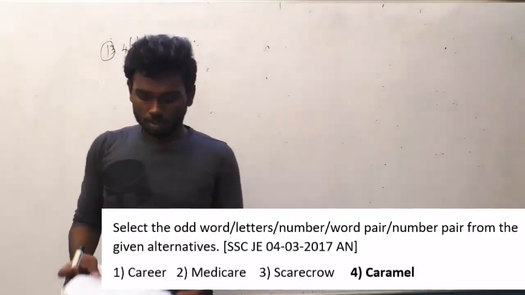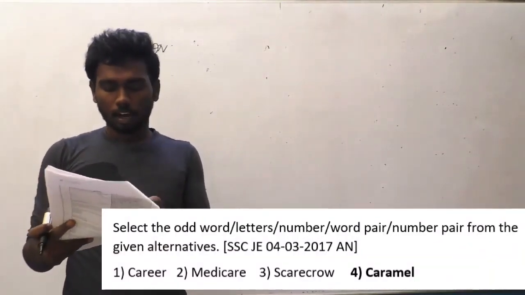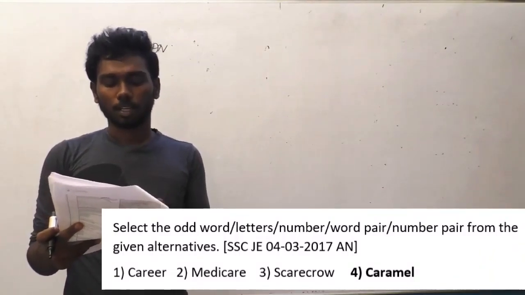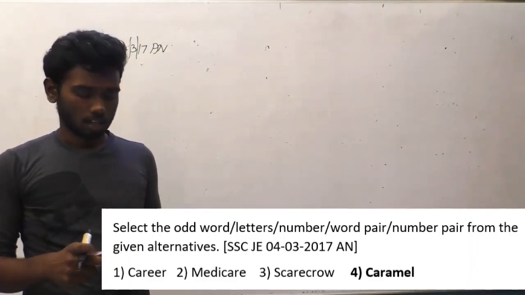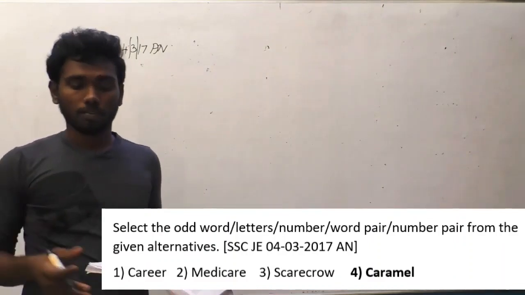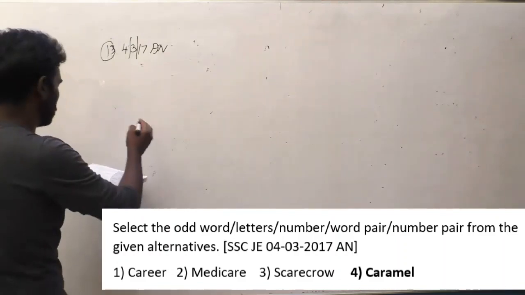Let me read you the question first. Select the odd word, odd letter, odd number, odd pair from the given alternatives. There is an odd word in the given alternatives. You have to find which word is the odd option given below. Let us go and solve.